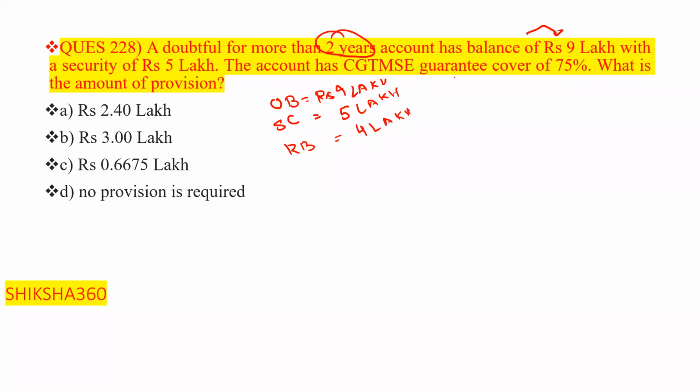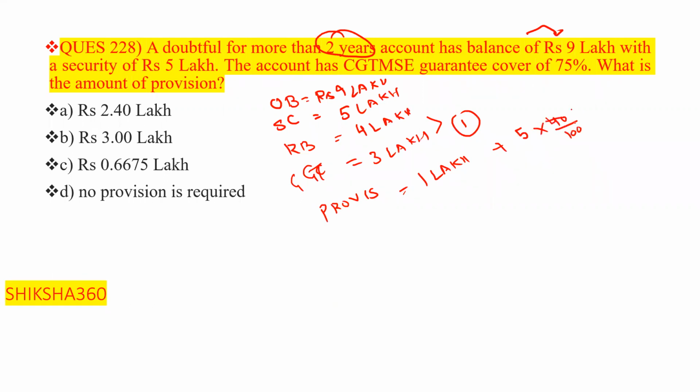CGT MSE cover guarantee is 75%. That is 3 lakh is guaranteed. So for provisioning, we have to find that 1 lakh is left as unsecured portion, so 1 lakh provisioning, plus the 5 lakh secured portion at 40% of that, so 2 lakh provisioning. Total 3 lakh provisioning. So option number B is the answer. Okay.